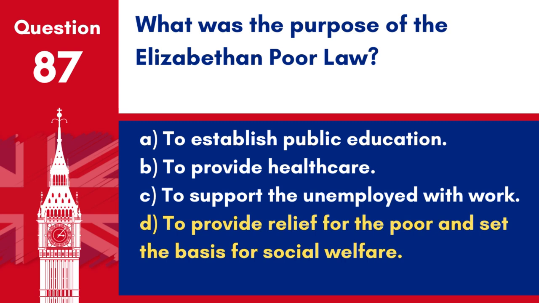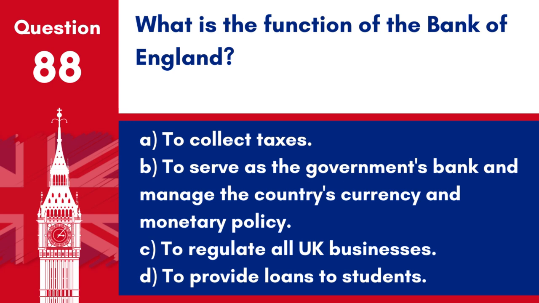Answer: D. To provide relief for the poor and set the basis for social welfare. The Elizabethan Poor Law of 1601 made provisions for a national poor relief system that assisted those unable to work. Question 88. What is the function of the Bank of England?